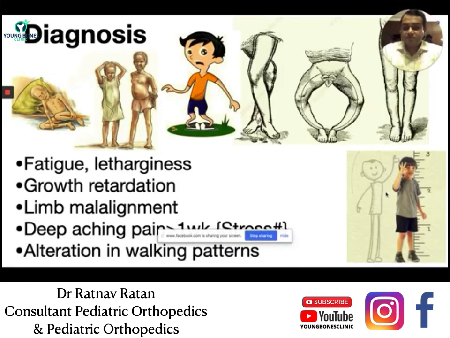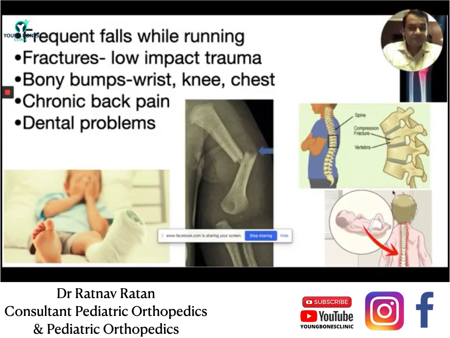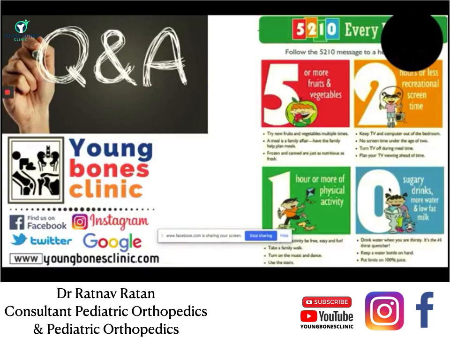So how do we diagnose कि बच्चों में bones की problem है? If the child complains of fatigue, lethargy, बच्चे में थकावट जल्दी हो जा रही है, बच्चे के पैरों में टेढ़ापन आ रहा है, चलने में limp आना शुरू हो गया है, या बच्चे के पैर में दर्द बहुत ज़्यादा बता रहे हैं, साथ में चलने में भी परेशानी हो रही है, अगर वो height gain properly नहीं कर रहा है, it is important to get them assessed. लगातार दर्द पैरों में बताना is also not common, अगर वो बहुत severe है and persistent है. बच्चों में बार बार fractures हो सकते हैं, bony bumps आपको feel हो सकती हैं, which may be a sign of rickets in the kids. They may also have dental problems. They can have backaches. So all these are indications कि underlying bone problems हैं बच्चों में.